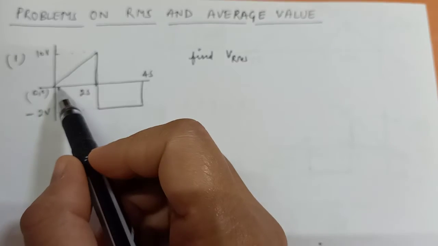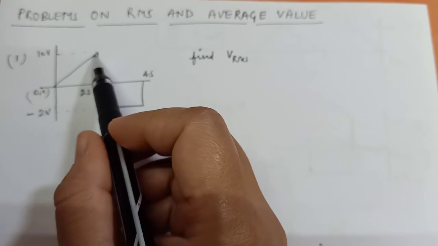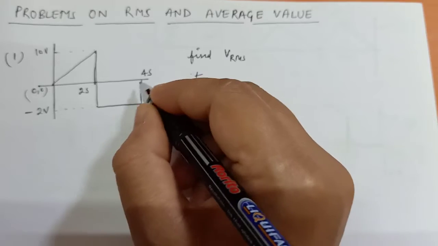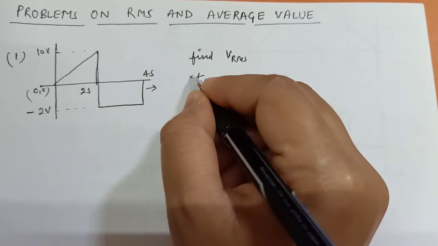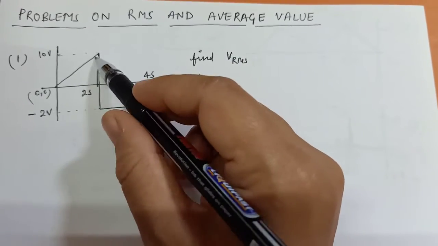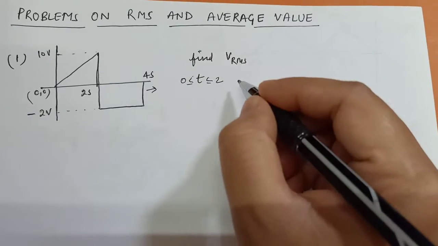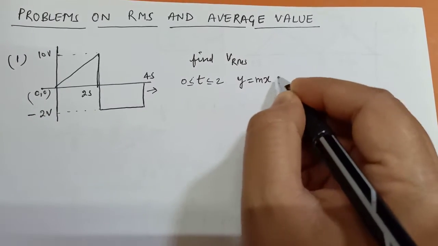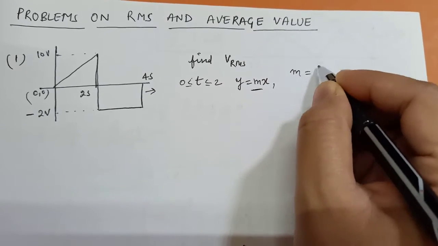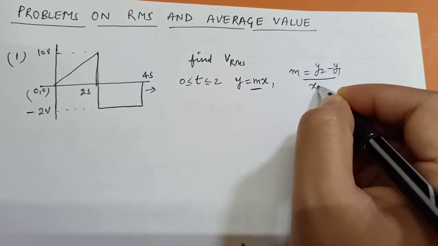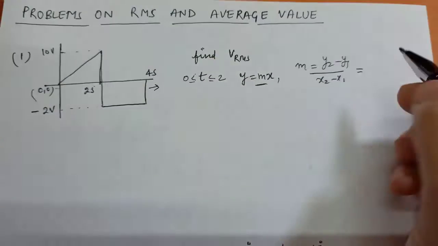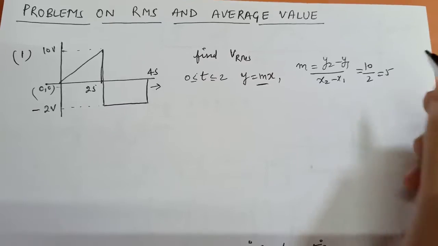For finding the RMS value you need to find the equation of this line. This is your time axis, t axis. So t should be 0 to 2 seconds, because you are finding the equation of this line. The general form of the equation of a line is y equal to mx. First you need to find m. m means slope, m equal to (y2 minus y1) divided by (x2 minus x1). So here, perpendicular divided by base, 10 divided by 2 equal to 5. So 5 is your slope.